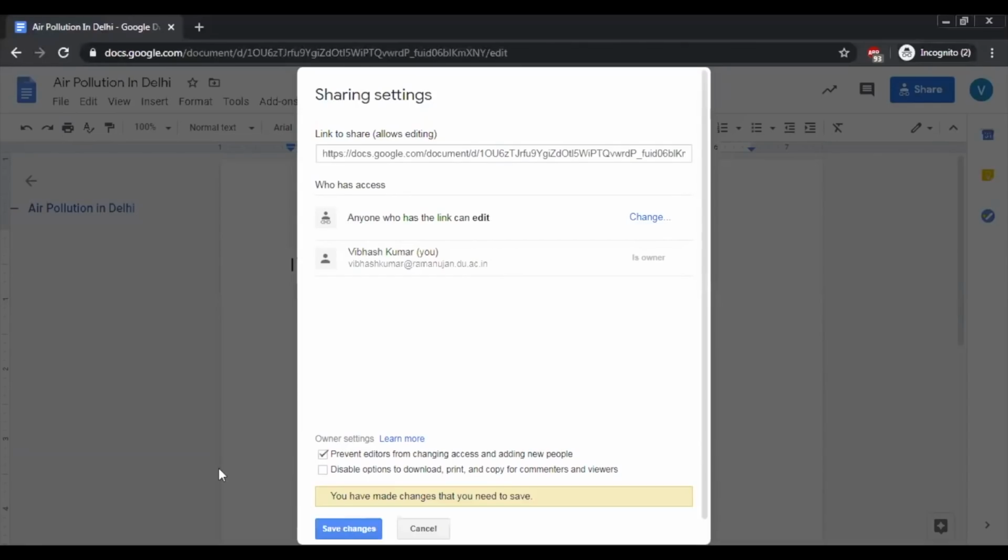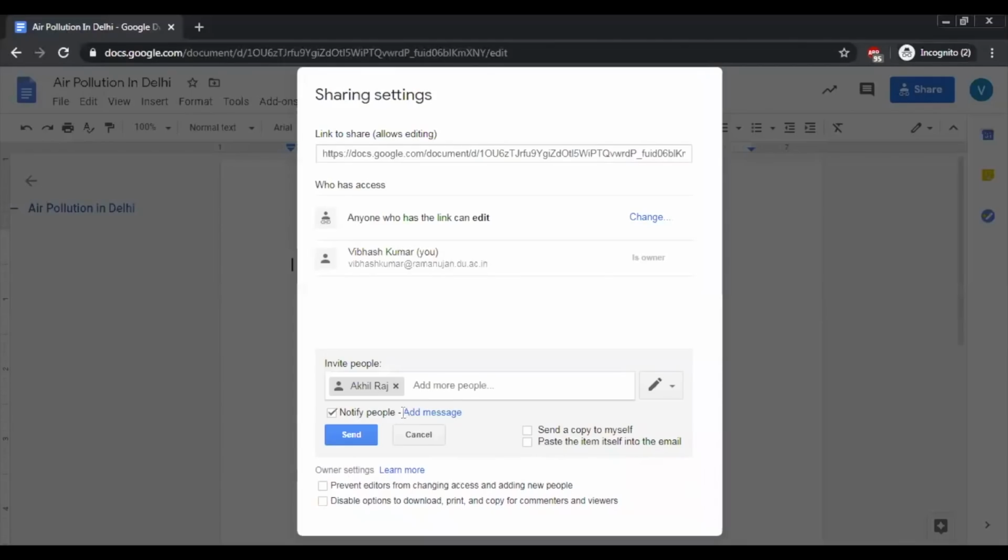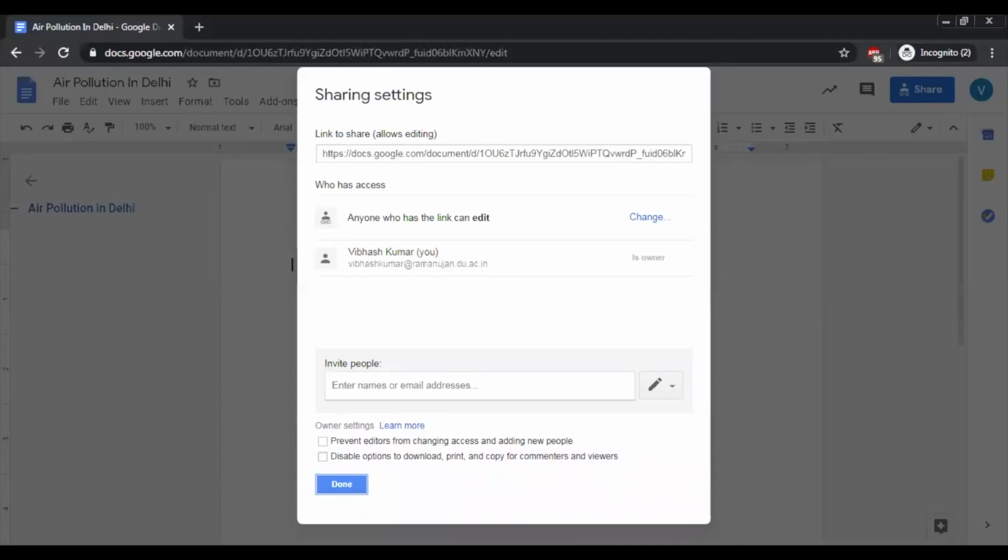So I have made these changes, and disable options to download. If I don't want anybody to download, after you have completed the document, everyone has chipped in, collaborated, and then whether anyone can download it or not can be prevented by clicking on this here. Okay, so I can save the changes here and the shareable link will be generated. So this is how you basically go about proceeding with this.